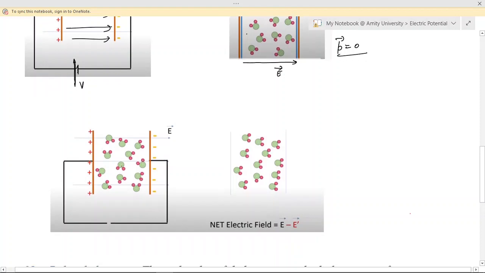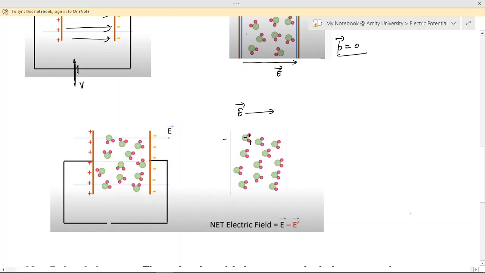Initially they were randomly arranged. On the application of this external field, in this direction, these dipoles start aligning themselves along the direction of the electric field. The green circles represent oxygen, which is negative, and the pink ones represent the positive ions.